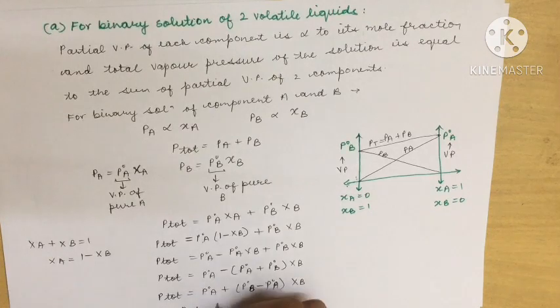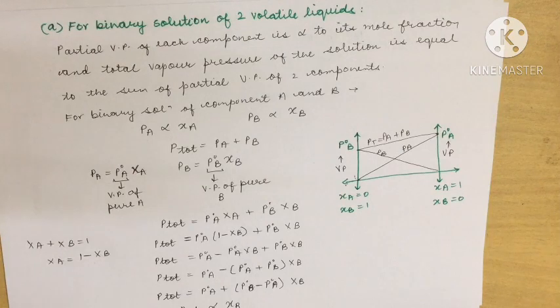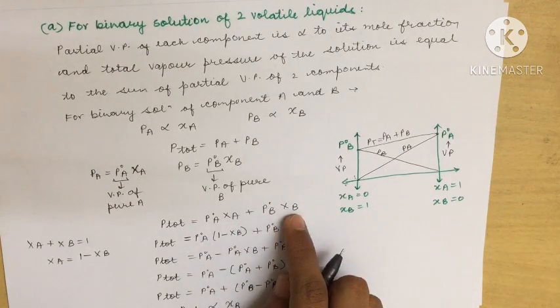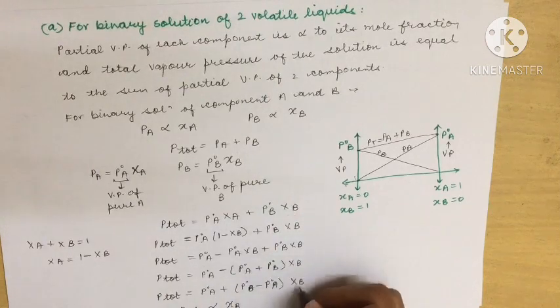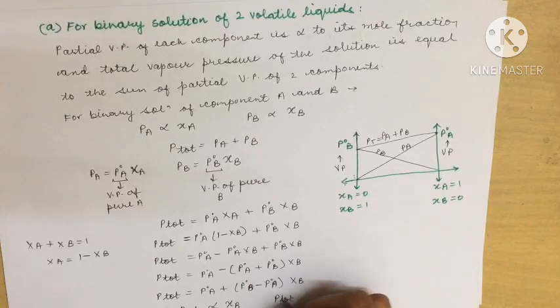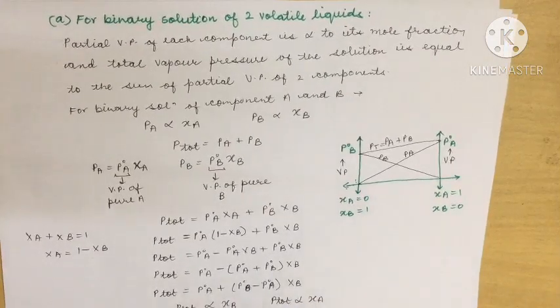The total vapor pressure will be directly proportional to the mole fraction of any component. Suppose instead of this XA, if I converted this into 1 minus XA, I would have got here XA. That means P total will also be proportional to XA. That is what this says, that the total vapor pressure will be directly proportional to the mole fraction of each volatile component in the solution.